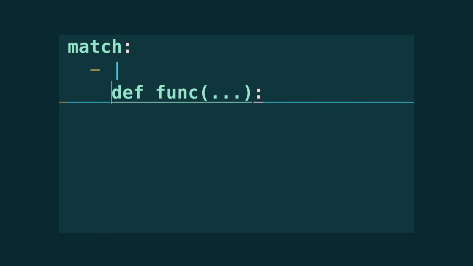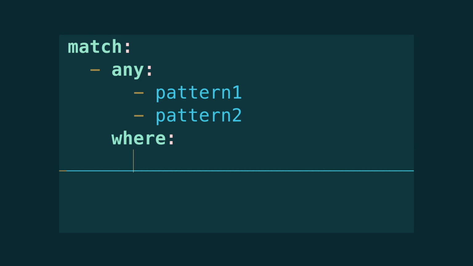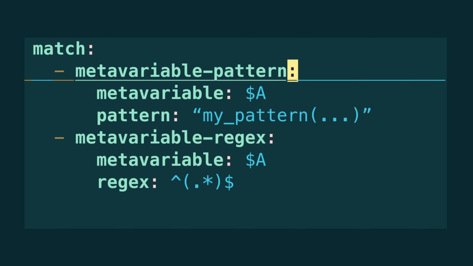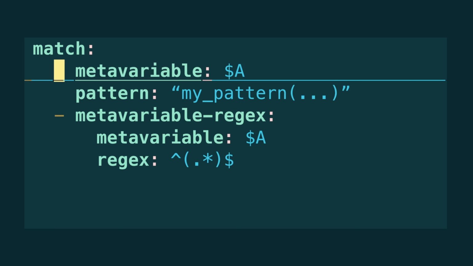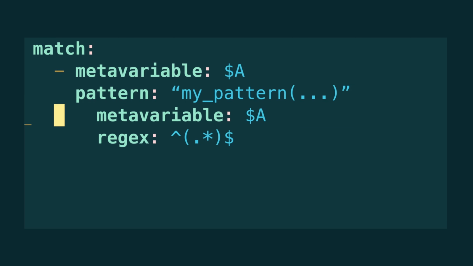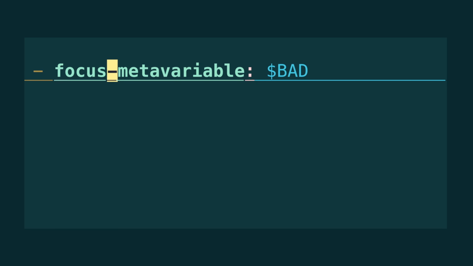Another change is that metavariable operators like metavariable pattern, metavariable regex, analysis comparison, and also the focus metavariable operator now appear within a where clause, which allows us to define conditions for the patterns that we already defined. Metavariable operators have also been shortened and simplified into the new syntax. Metavariable pattern, for example, is shortened to only use its subfields, metavariable and pattern, and the same occurs for all the other metavariable operators. Finally, focus metavariable is just shortened to focus.